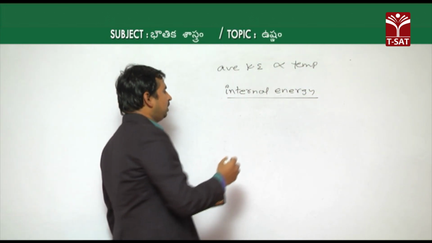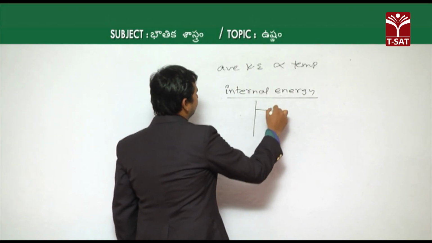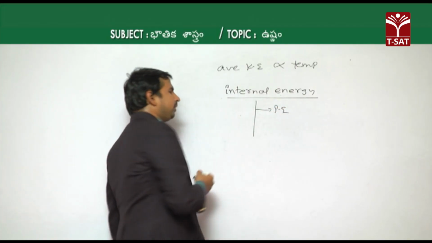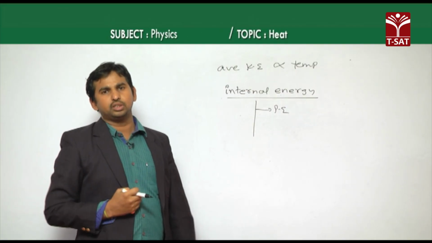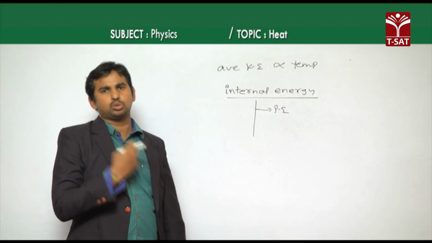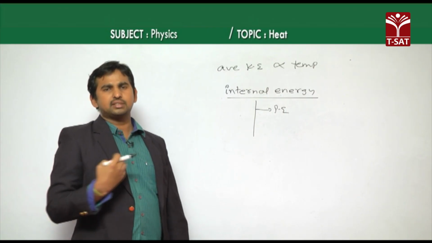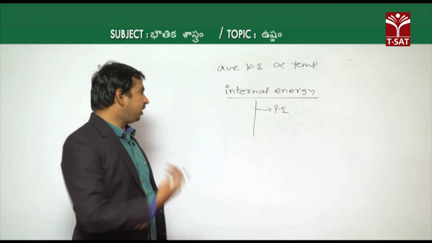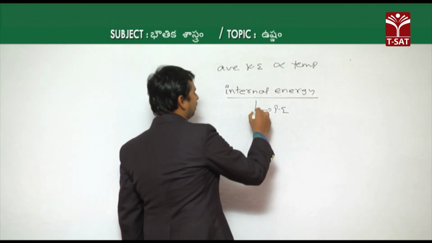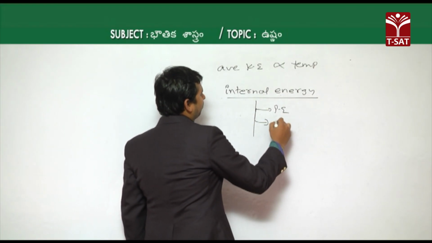For example, potential energy is also internal energy, because potential energy is the energy possessed due to the arrangement and positions of molecules inside that substance. In internal energy we also have kinetic energy.